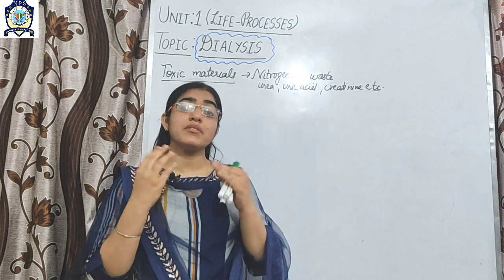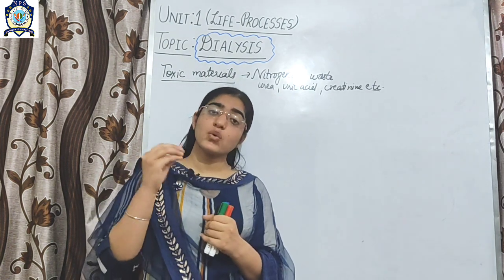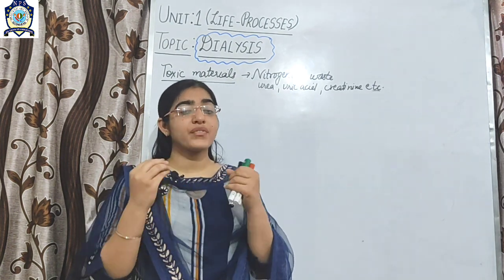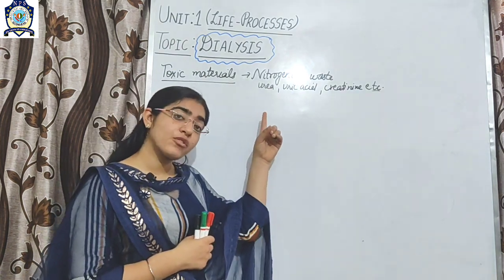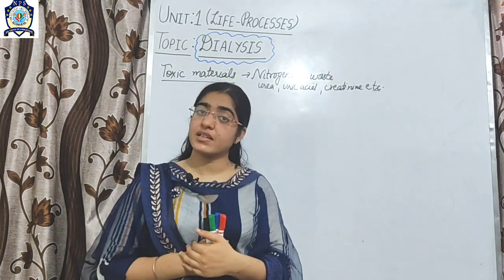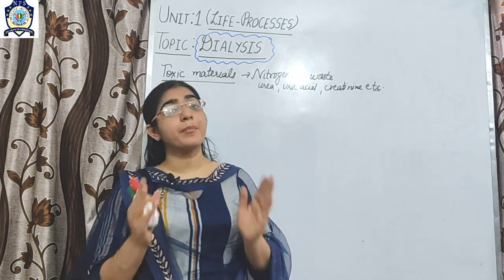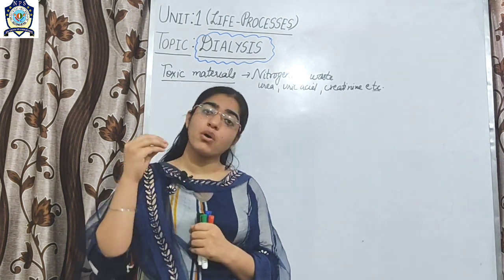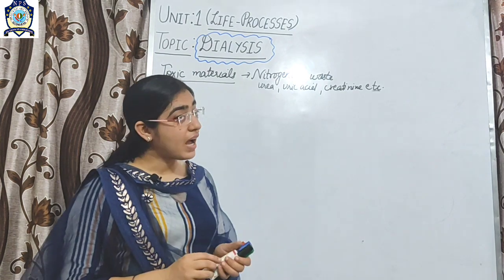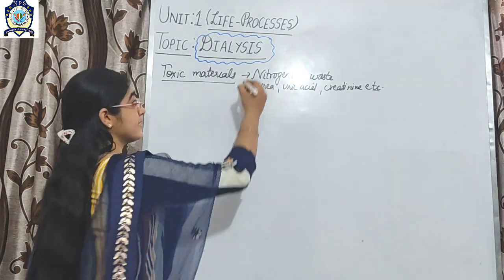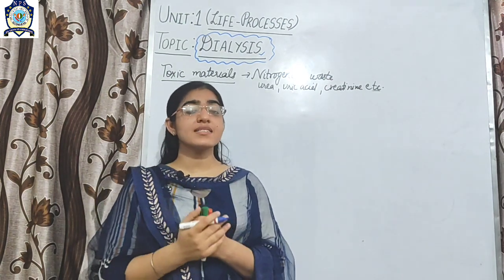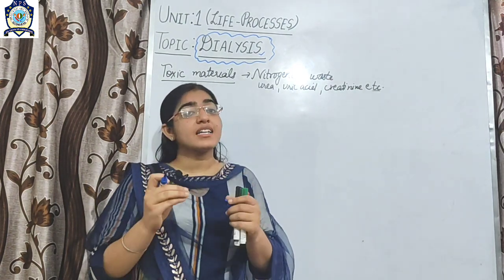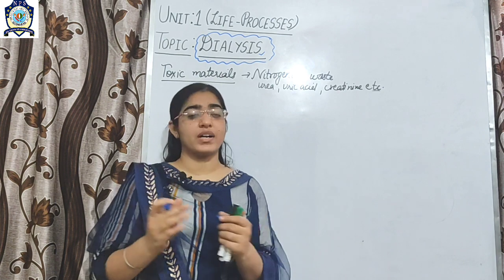So if the kidneys fail, how are these toxic materials passed out from the body of that person? They are passed out by a simple process known as dialysis, or you can say an artificial kidney.